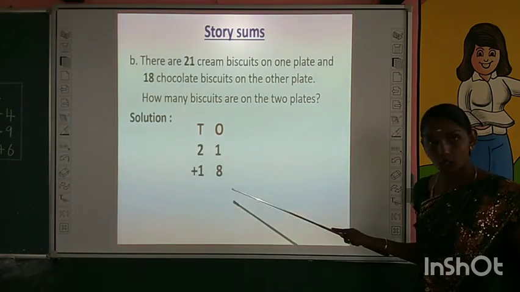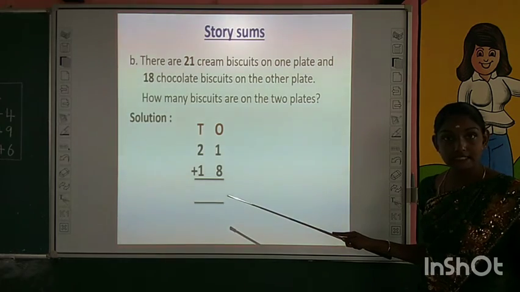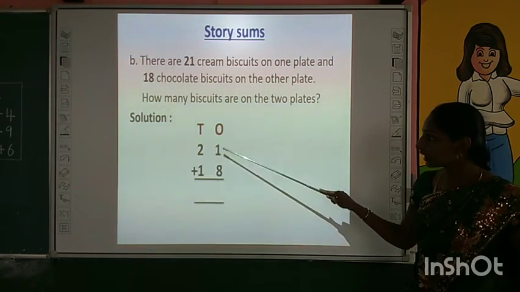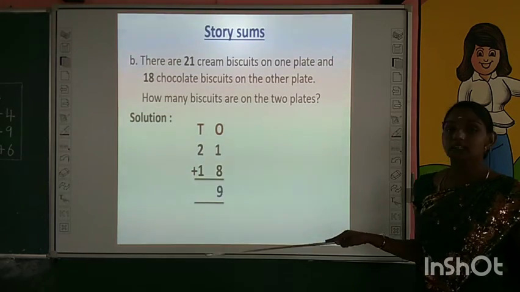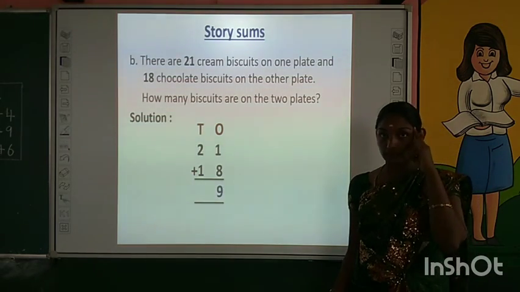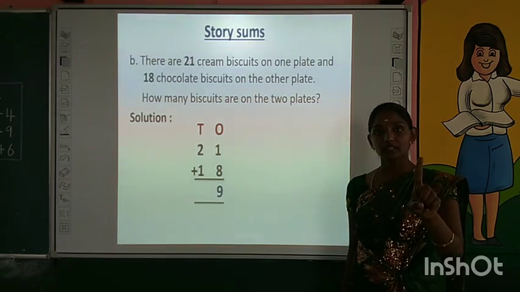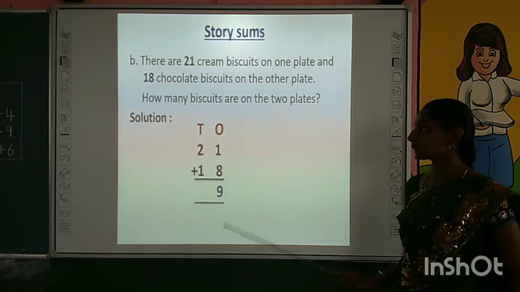Okay, write it in column. What is the next step? See the digits in ones place and add. Okay, 1 plus 8. Keep number 8 in your mind. 1, take 1 finger in your hand. What is the number after 8? 9. Okay, that is the answer.